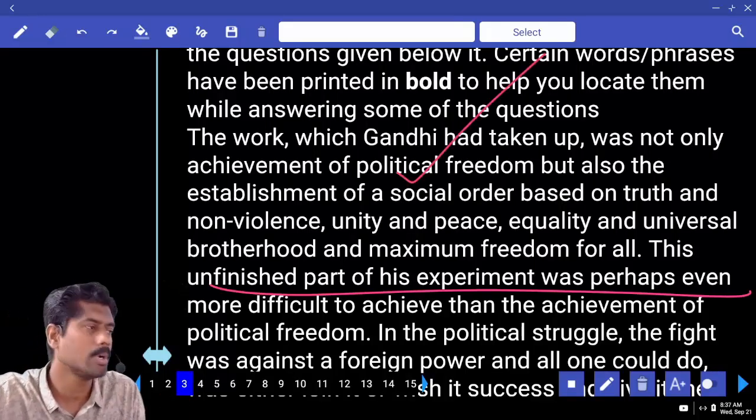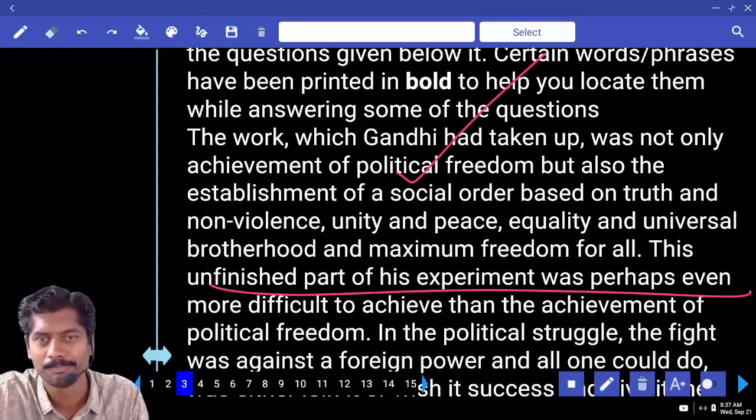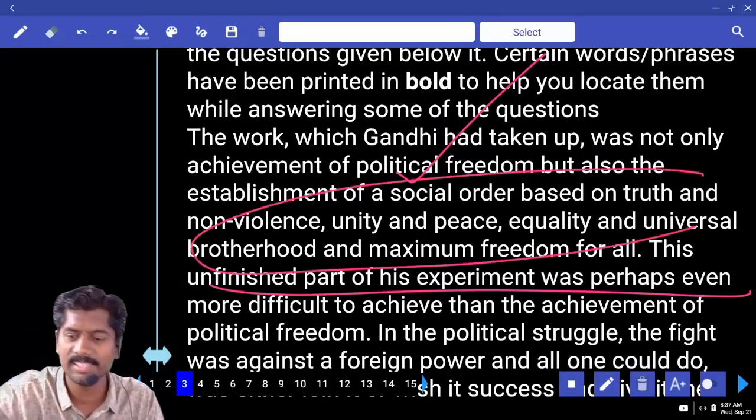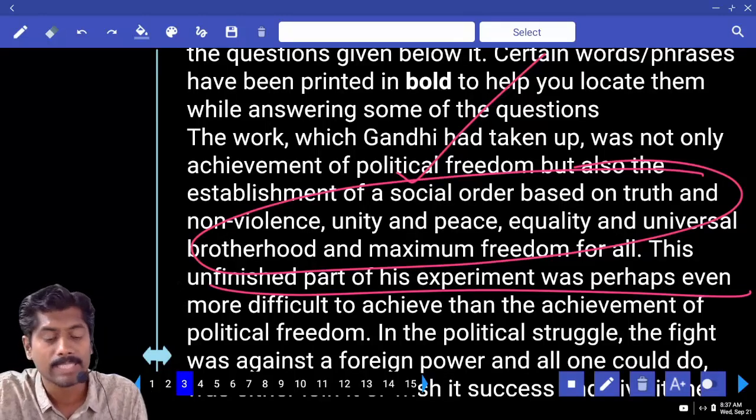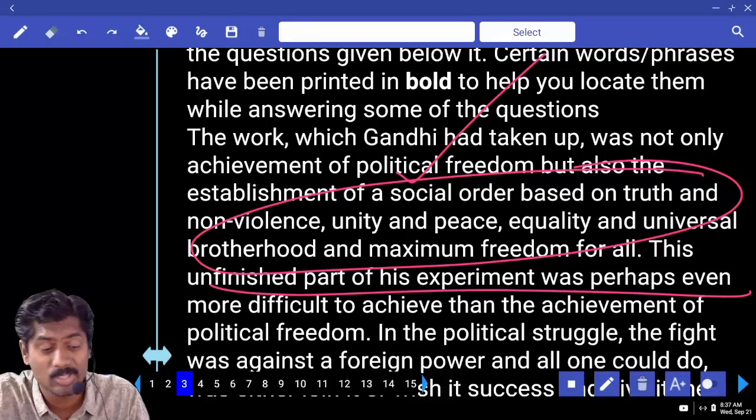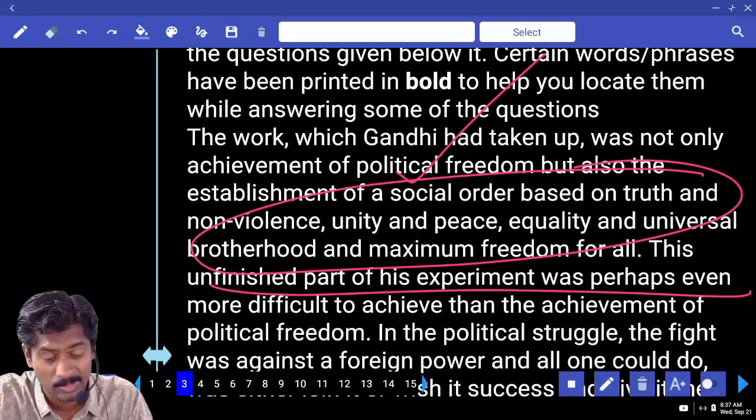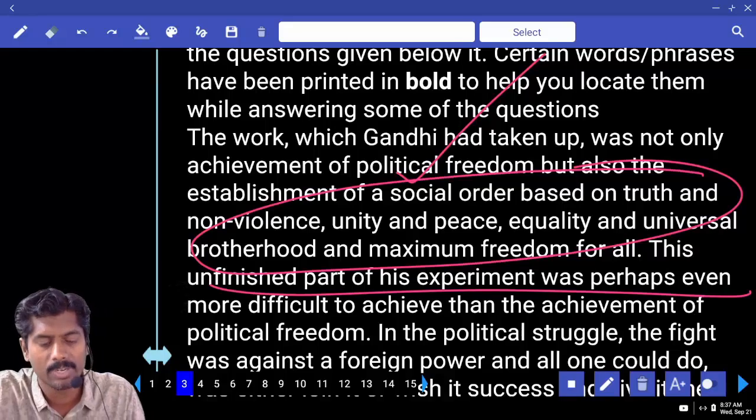Finished part is political freedom. Political freedom he achieved. These things he did not achieve: truth, non-violence, unity, peace, equality. This unfinished part of his experiment was perhaps even more difficult to achieve than the achievement of political freedom. So this is more difficult than the political freedom achievement, he's saying.